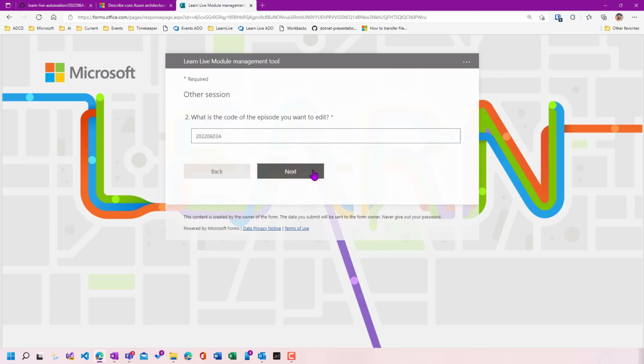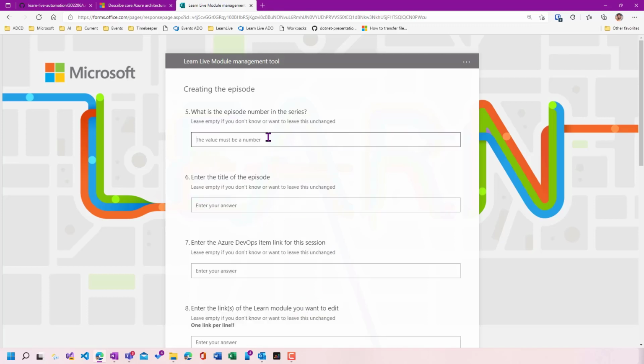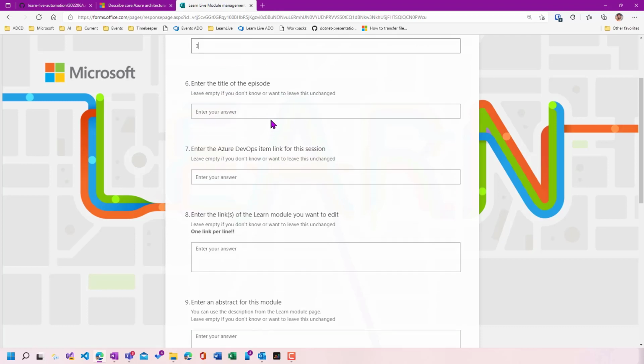Also, I'm going to define that it's a new episode, because otherwise the system is going to refuse the input, telling me, oh, did you mistype the episode code? This is, of course, to avoid errors and to avoid overwriting something. Then we are going to create the episode. So let's say that this is the third episode in the series.